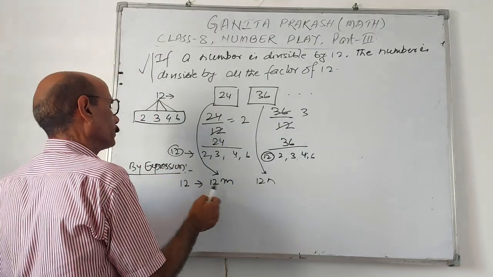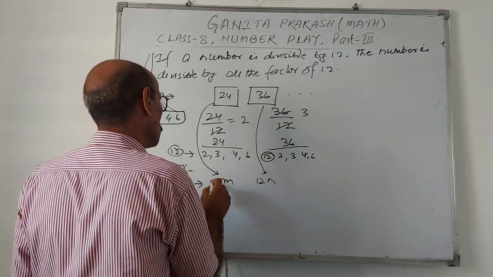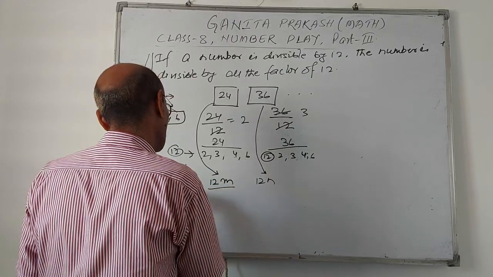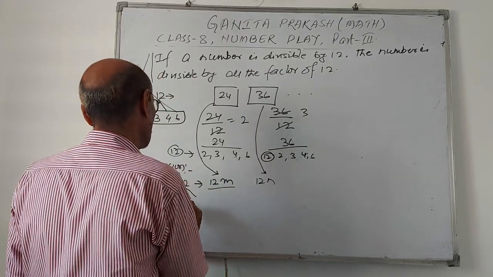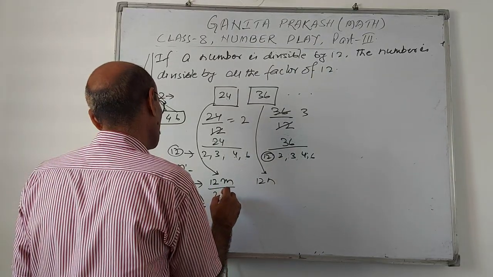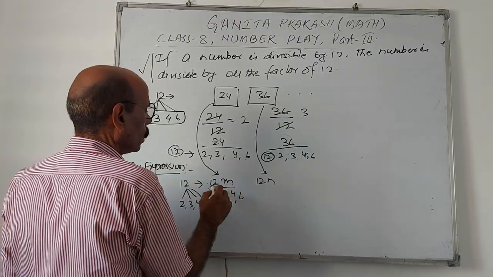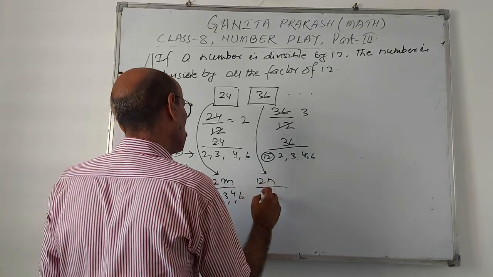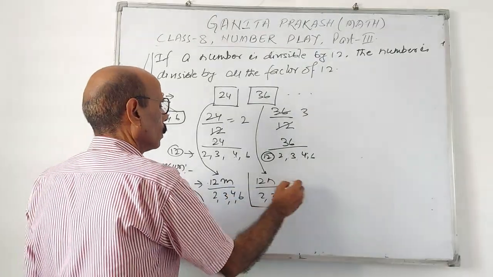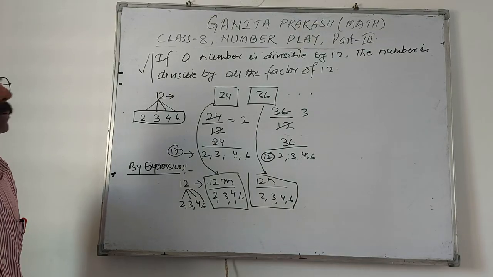So then a factor of 12 can divide this number, because this is a multiple of 12. You know all the factors of 12: 2, 3, 4, 6. So by 2, by 3, by 4 and by 6 you can cut this 12. Therefore, a multiple of 12 will be divisible by the factors of 12. You can cut, and the final answer will be left. Like this, with expression also we can do this.